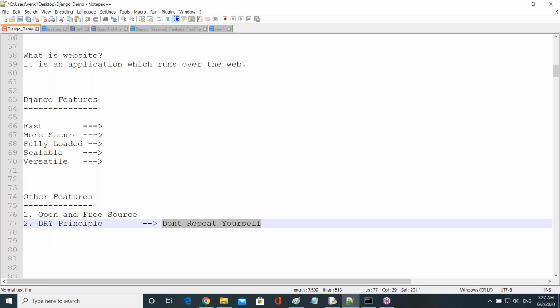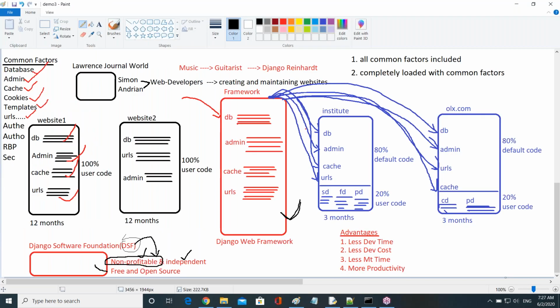DRY stands for Don't Repeat Yourself. So this means, observe, guys, this Django framework is fully loaded with a lot of common components. In these websites, we don't repeat what is available already in the framework. We don't repeat the database coding manually; we should use the existing code. So we should not repeat the code which is available in the framework already. That's why we say it follows the DRY principle, guys.